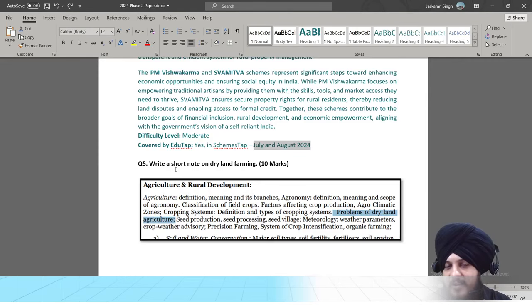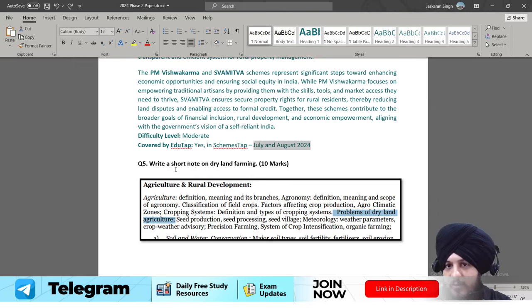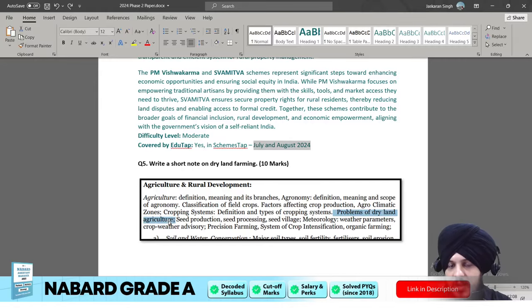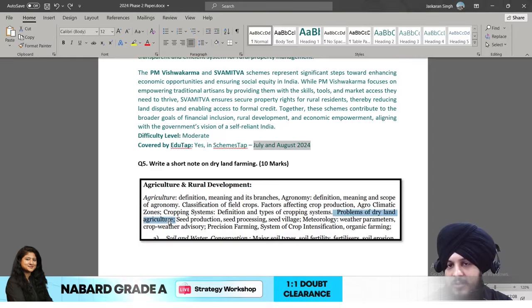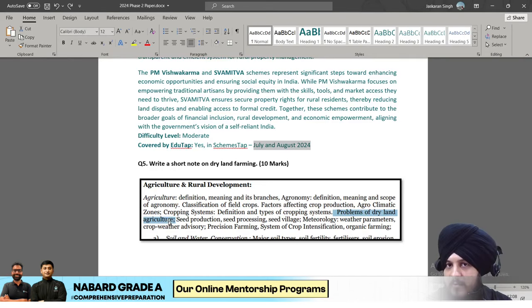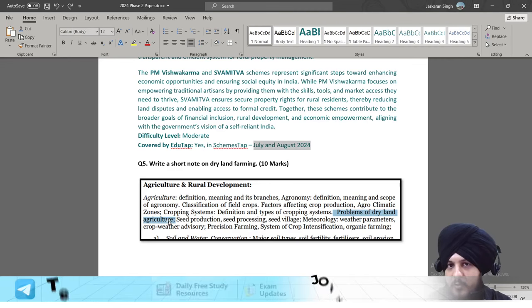And why am I categorizing it as an easy or moderate level question? Because it is written as a part of the syllabus. Fine. So you can see in the syllabus it is very precisely mentioned: problems of dry land agriculture. Again the same rule: if you have covered the syllabus, you will never face a problem in the exam. Fine. You will always be in a comfortable position to answer the questions in the descriptive paper. In all the questions that we have seen above, question 1 to 4, in questions 1 and 3 the syllabus was very relevant. In question number 2 also the syllabus was relevant, but along with that the previous year question was also relevant because the question on financial inclusion was asked in 2023 also.